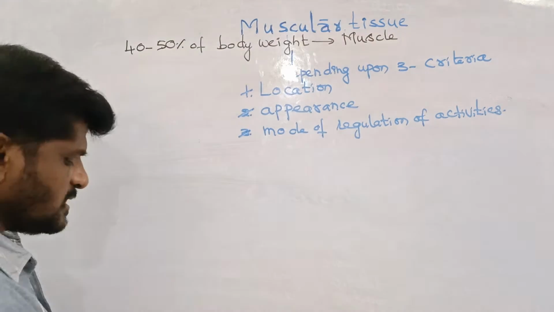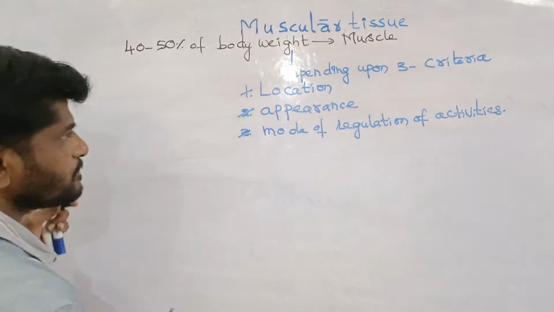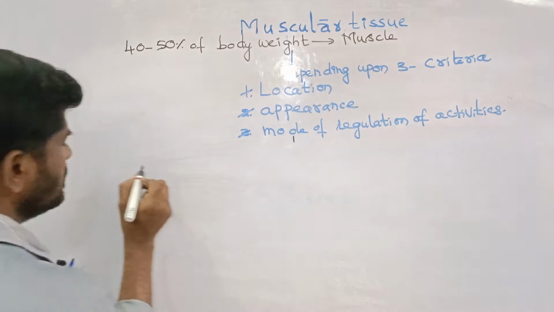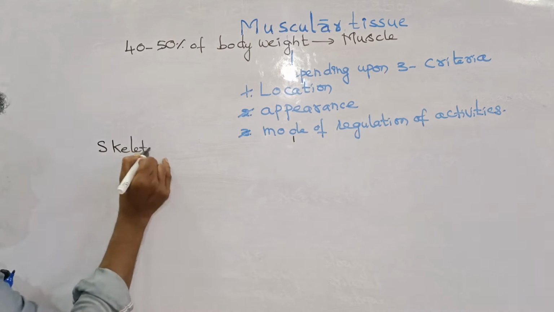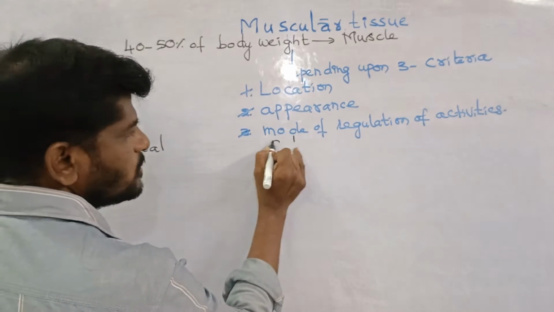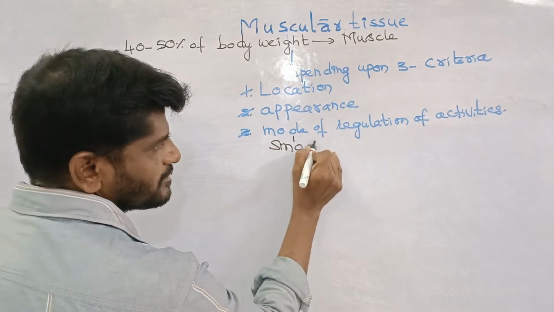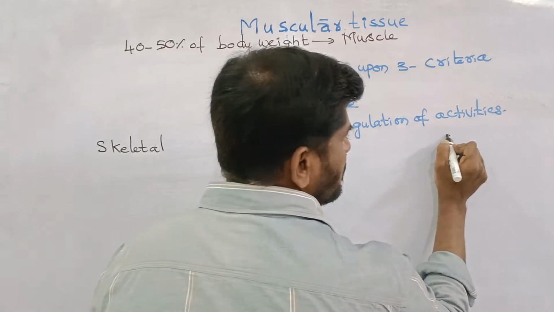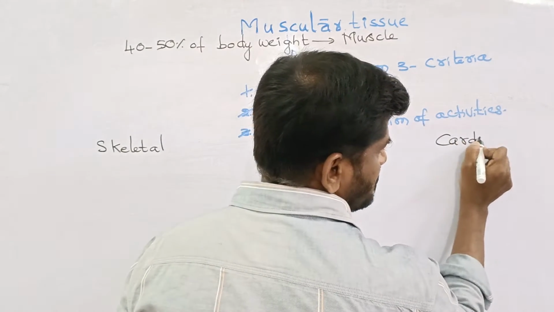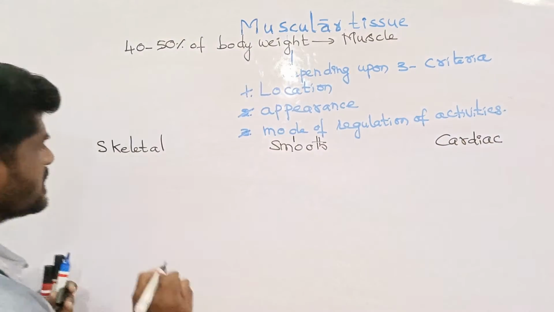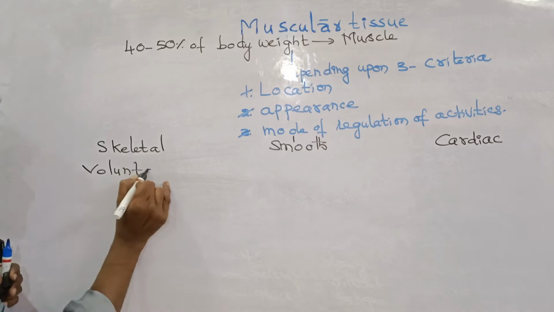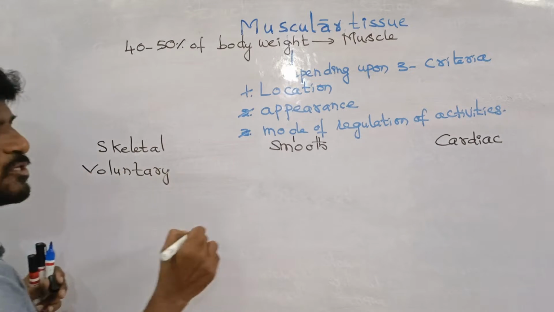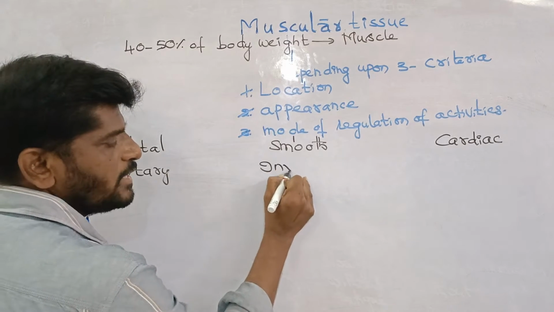Therefore, muscles are of three types. One is the skeletal muscle, smooth muscle, and the third one is the cardiac muscle. Skeletal muscle is a voluntary muscle. Smooth muscle is the involuntary muscle.